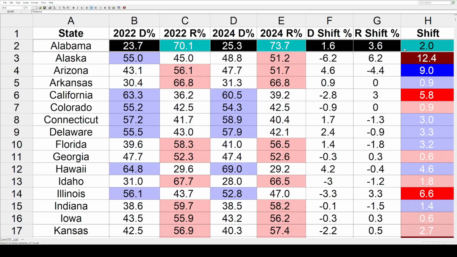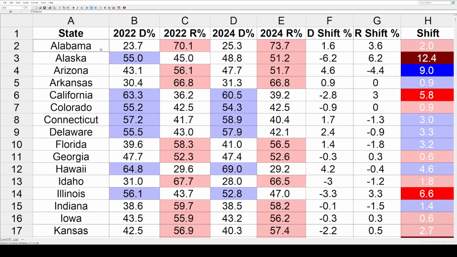But again, keep in mind a lack of opposition and third-party candidates. That's going to make this a little bit of a wild ride as we go through this. But that's how it works. Now we can quickly go through the rest of these states.